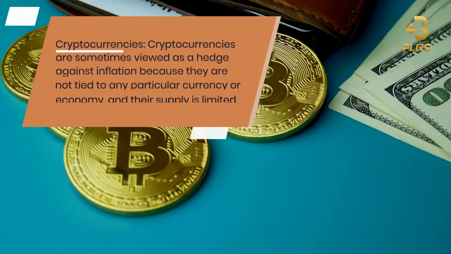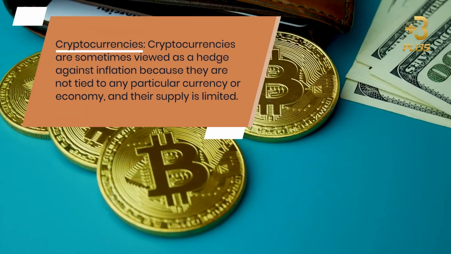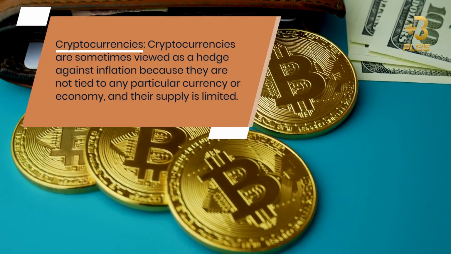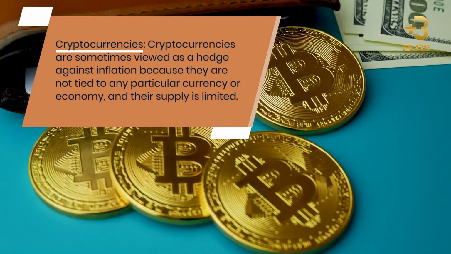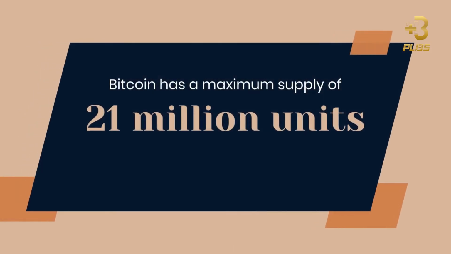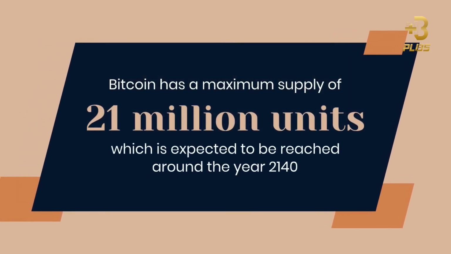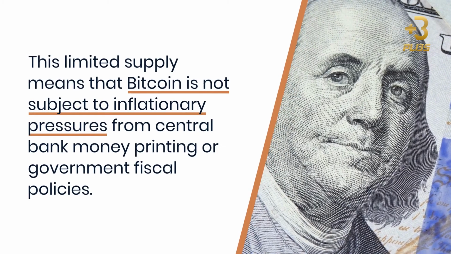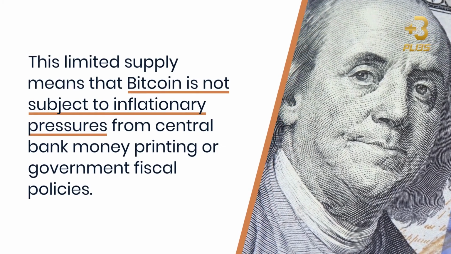Cryptocurrencies are sometimes viewed as a hedge against inflation because they are not tied to any particular currency or economy, and their supply is limited. For example, Bitcoin has a maximum supply of 21 million units, which is expected to be reached around the year 2140. This limited supply means that Bitcoin is not subject to inflationary pressures from central bank money printing or government